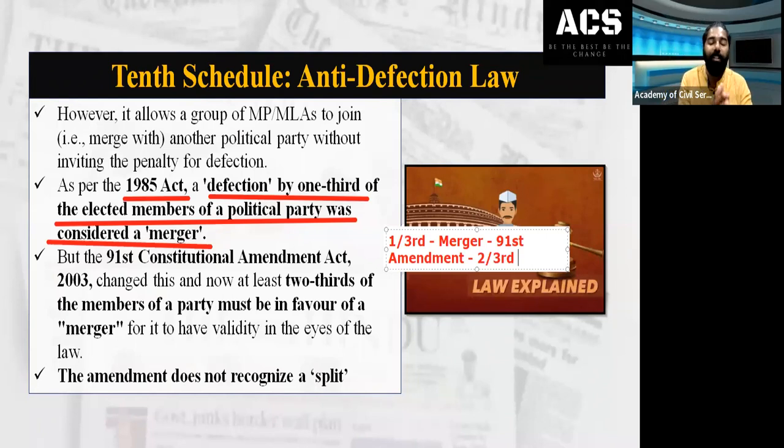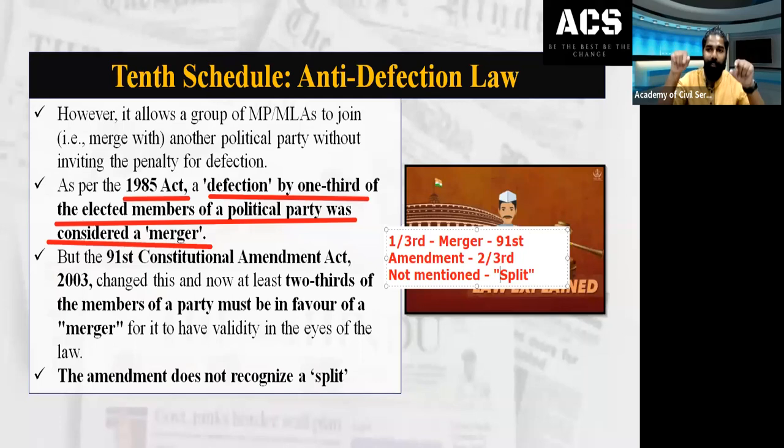But this amendment does not recognize splits. The split is another concept that I will explain in a different manner. It does not deal with splits. Only merger is talked about, split is not. So instead of the word merger, the question statement may use the word split.